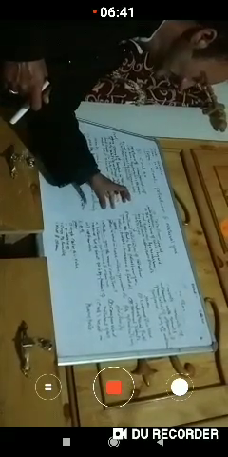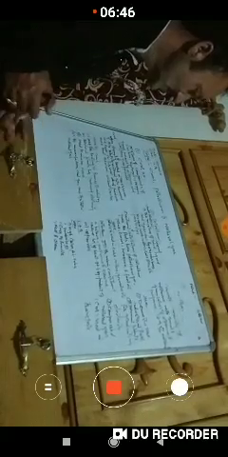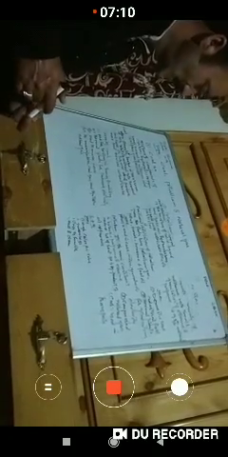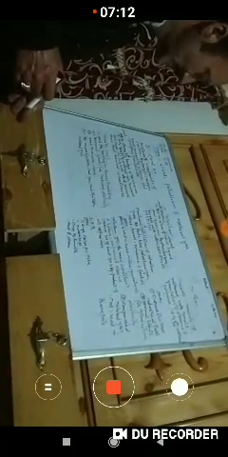The next one is petroleum gas. Its main constituents are butane, propane, and ethane. It produces a lot of heat. It is a byproduct of oil refineries. When petroleum gas is liquefied, it is called liquefied petroleum gas, LPG, which is used in our day-to-day life and is filled in cylinders.